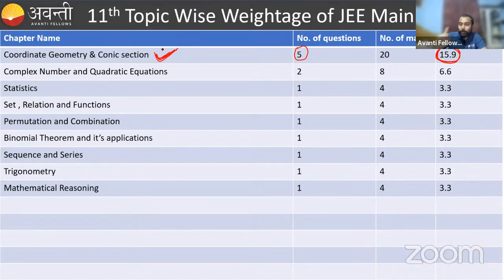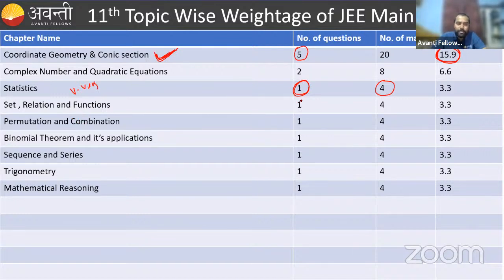Okay. Next is statistics. I prefer this very important topic, statistics, because surely 1 question you will get from the chapter statistics, and I guarantee you can attend the question correctly in the examinations, and you will get 4 marks from this chapter. That's why this is very, very important. Don't skip statistics anyway.